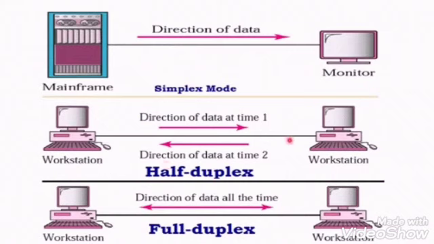The third type of transmission mode is full duplex. Here the sender and the receiver can communicate with each other simultaneously. The best example of full duplex is mobile communication. So these are the three types of transmission mode which we use in our computer.